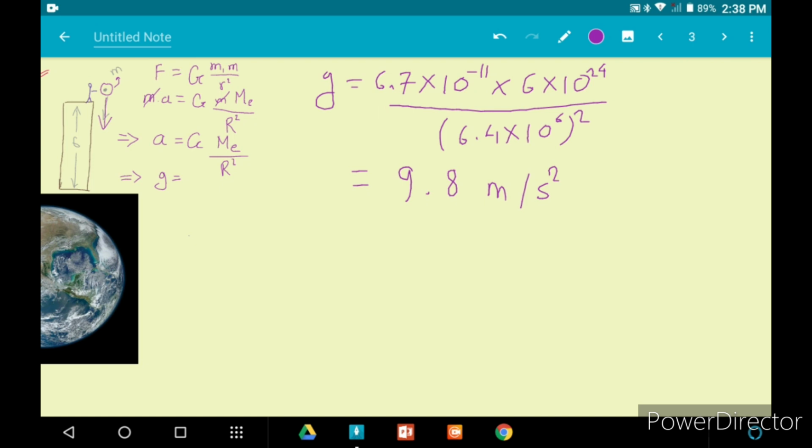The answer would be yes. Why is that? Let me explain. Now all of the objects that are lying on the surface of the Earth, if you don't consider the celestial objects like the moon, other stars, other planets, you have to just see that the mass of the Earth is huge compared to the objects, the tiny ball that is falling from the top of a building, or maybe a human being, or maybe even a big building itself. The mass of the Earth is way more compared to those things that are lying on the surface of it, right? So basically the masses of these objects are negligible compared to the mass of Earth.